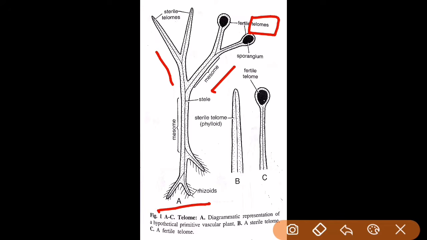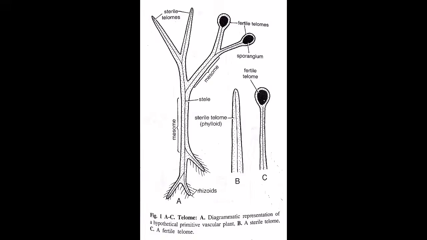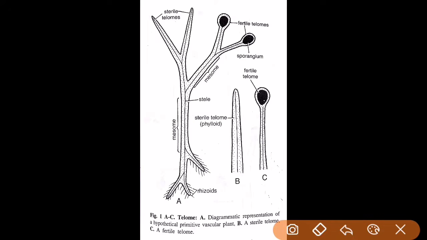And there are two types of telomes: sterile telomes in which sporangia are absent, and fertile telomes in which sporangia are present. Then the two telomes combine together or fuse together at a common point which is termed as mesome.